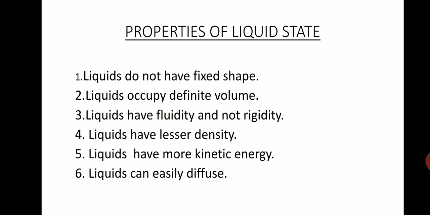In solids we have said that solids are rigid in nature because of their tight packing. Here it is not rigid. If it is not rigid, we call them fluid in nature. Liquids can flow. What is fluidity? The substance which can flow we call fluid. The property of flowing we call fluidity. Liquids have fluidity because the particles of the liquid are loosely packed and the force of attraction is also less, so it can flow.